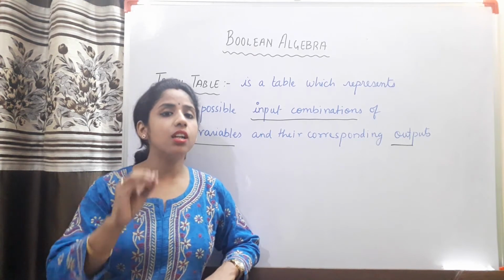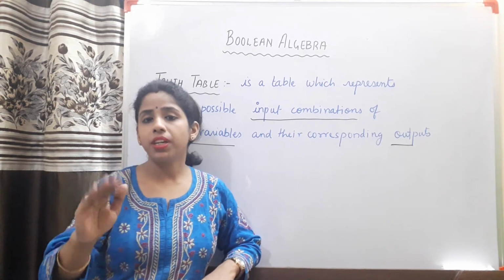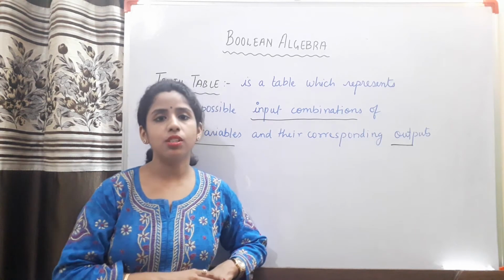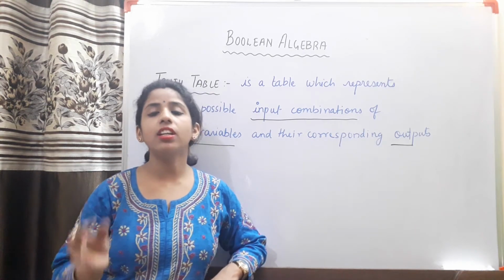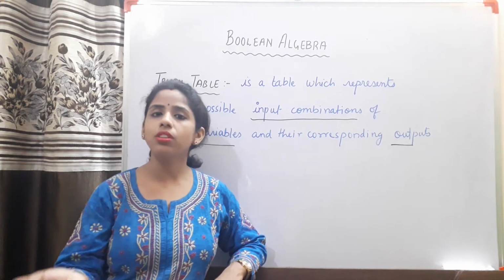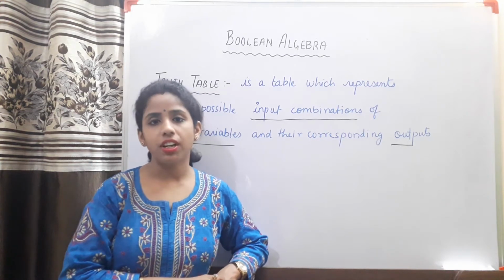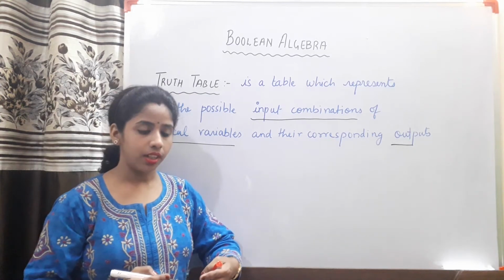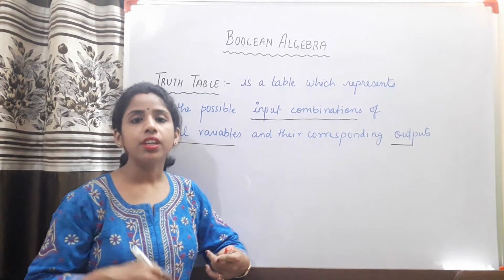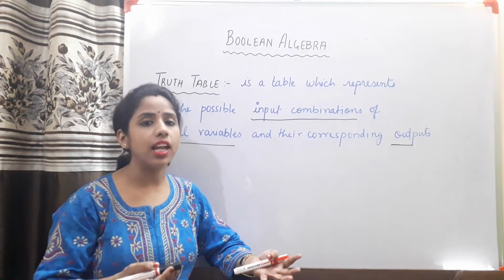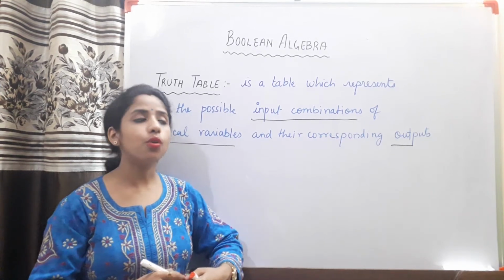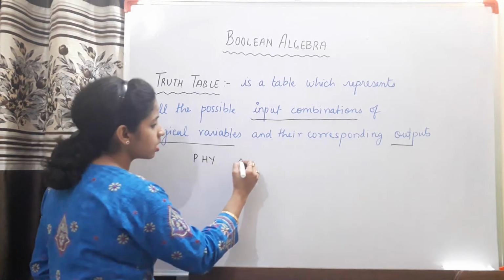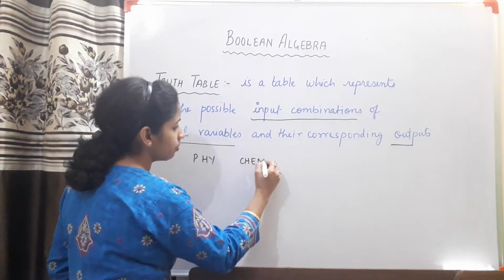The final result will be pass if you pass in both the subjects only, and even if you fail in one of the subjects or you fail in both the subjects, you will be considered fail, right? So in this situation, a test has to be conducted and the final result has to be computed. We have tests in two subjects, first is physics and second is chemistry.